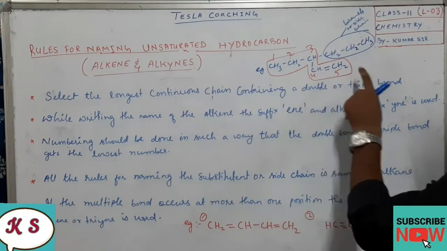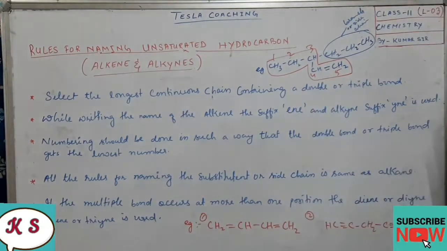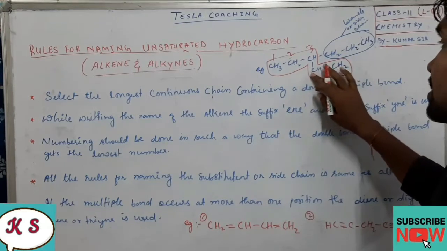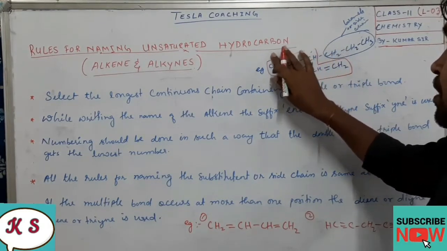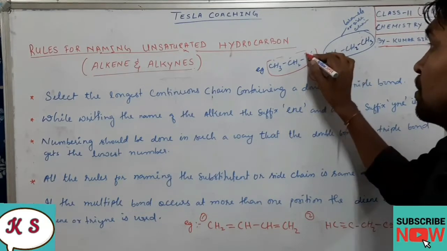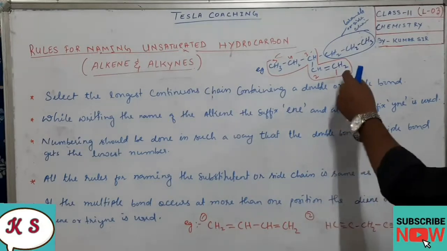Carbon number 4 and 5. So the double bond is getting the 4th number, but the rule says that it should get the lowest number. So dear students, we will start numbering from where? From the right hand side. So from here we will number 1, 2, 3, 4, 5.